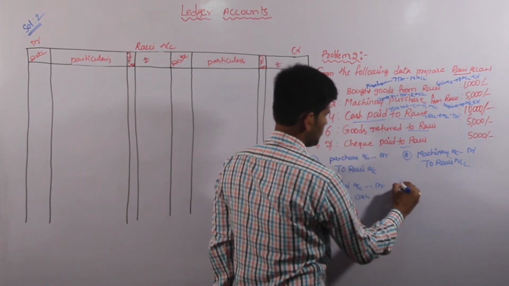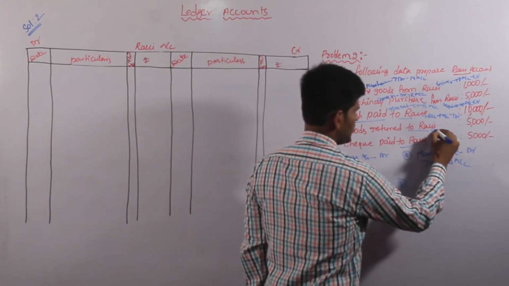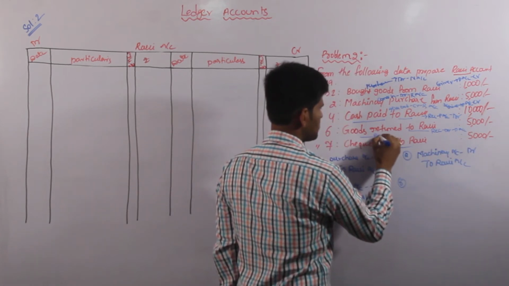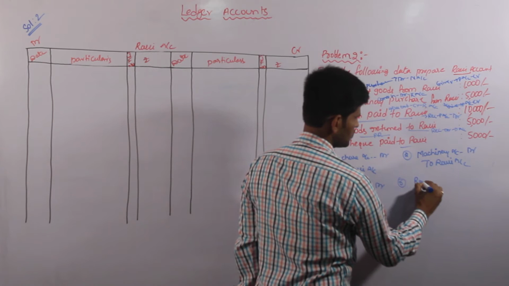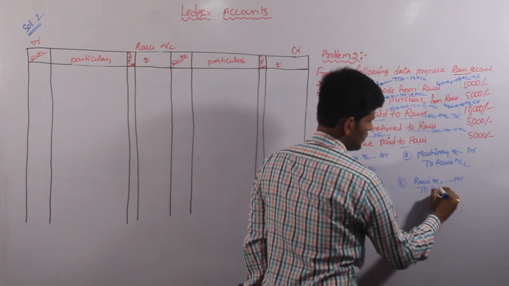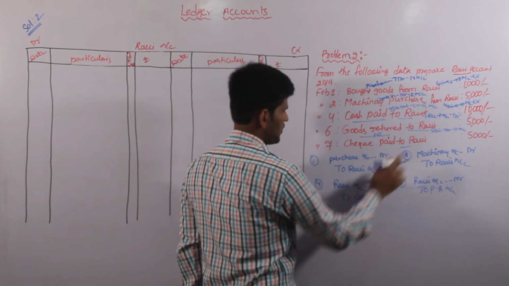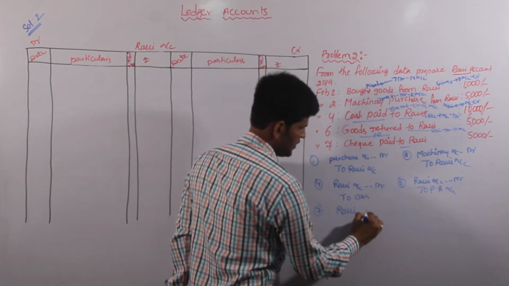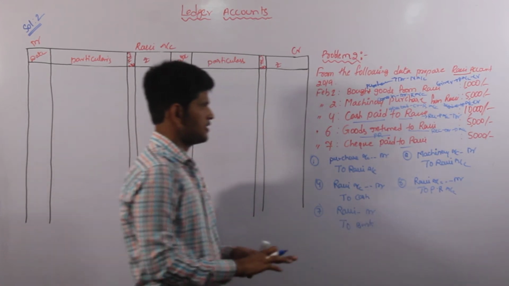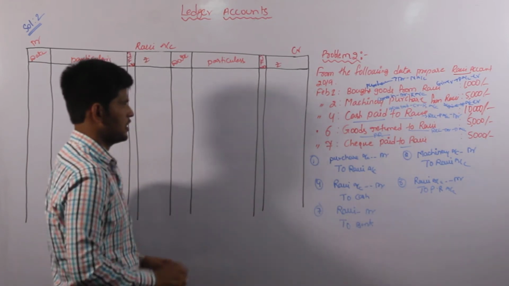And next one, sixth one, goods returned to Ravi, means Ravi is the receiver. Receiver is on the debit side of personal account. Returned goods means purchase returns. Ravi Account debtor to PR Account, nothing but purchase returns. And last one, cheque paid to Ravi. Ravi is the receiver. Receiver is on the debit side. The cheque will be converted into bank. These are the entries about our Ravi Account transactions, and we have to enter these transactions into the ledger.